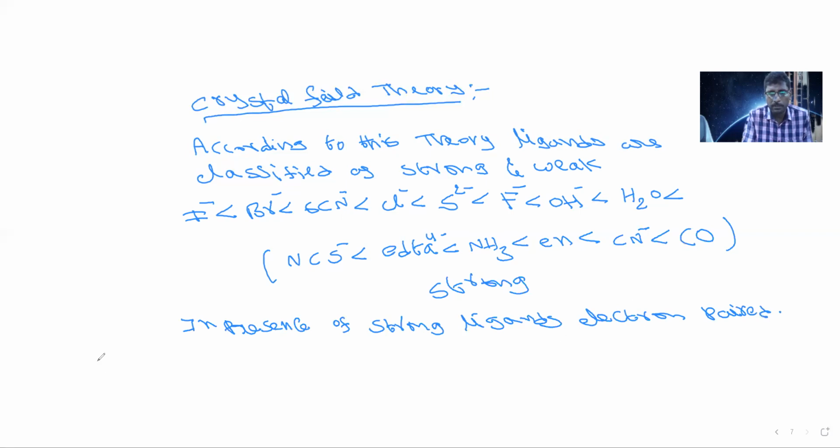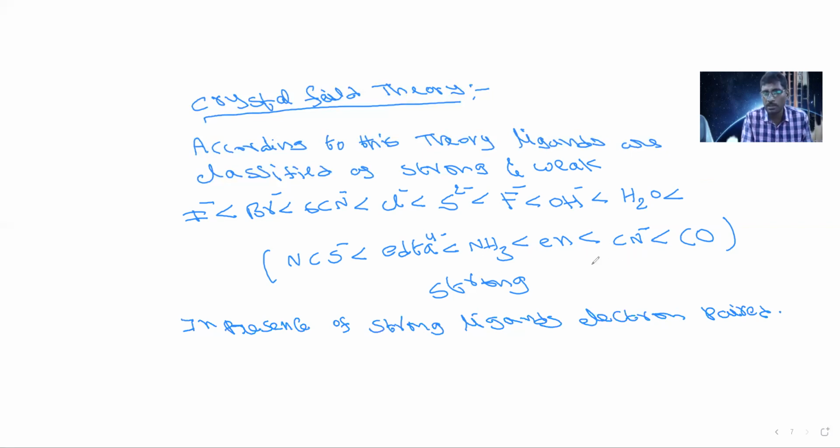So that is the statement. In presence of strong ligand, electrons are paired. So in valence bond theory, the two complexes we have seen are NiCl4 and Ni(CN)4. In NiCl4, electrons are not paired. Why? Because Cl is a weak ligand. But in Ni(CN)4, CN is a strong ligand. That's why electrons are paired.